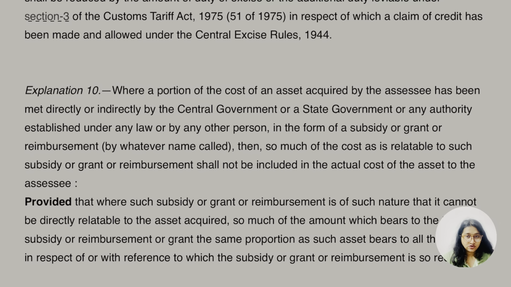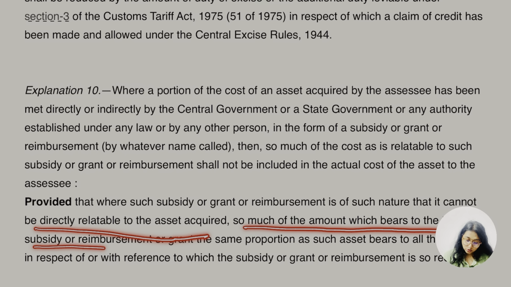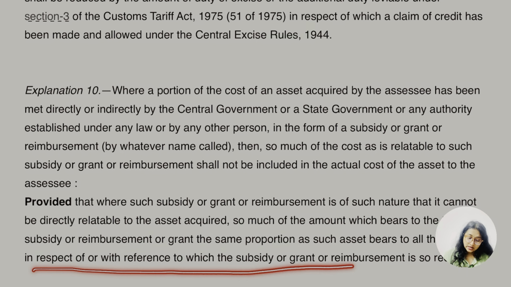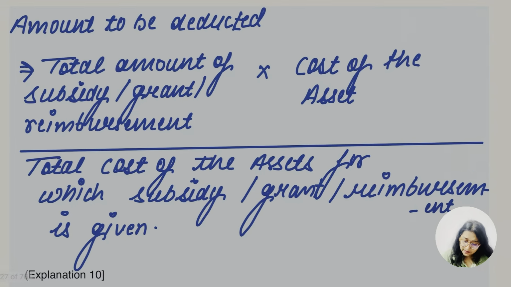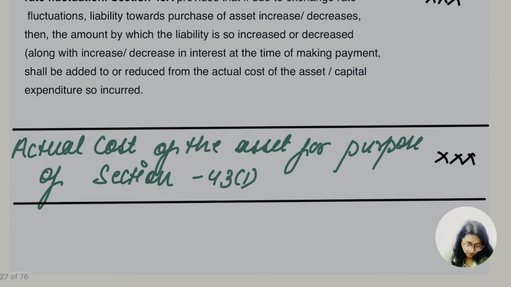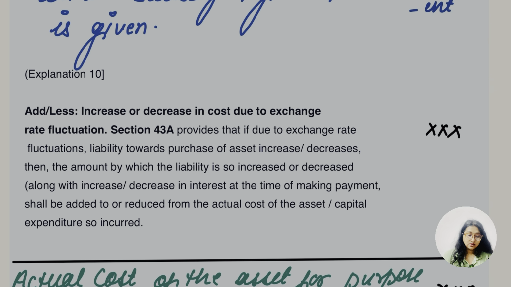इतनी बात समझ, सेम वही चीज़ is mentioned here, ठीक है. Provided that where such subsidy or grant or reimbursement is of such nature that it cannot be directly relatable to the asset acquired, so much of the amount which bears to the total subsidy, reimbursement or grant the same proportion as such asset bears to all the assets in respect of or with reference to which the subsidy or grant or reimbursement is so received. इतनी बात मुझे समझ में आ गई, होप सो ना. ओके, सो दिस वाज ऑल अबाउट द एक्सप्लेनेशन 10. 8, 9, 10 के बारे में is clear, ठीक है. Let's go for the other.